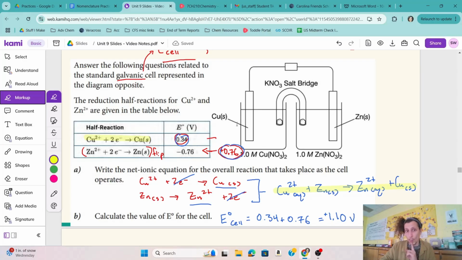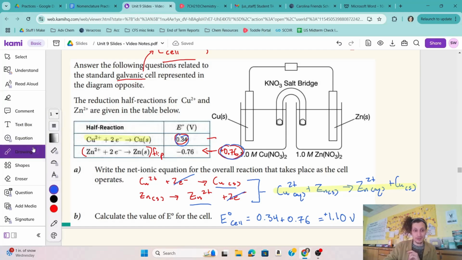What do you think? It's the cathode. Remember, red cat. So this is our cathode, which means there's only one other option. The zinc is our anode. Remember, an ox, red cat. So zinc is oxidizing because its charge is going up.